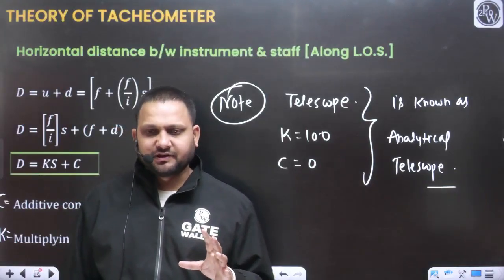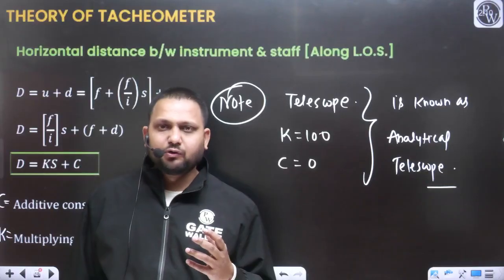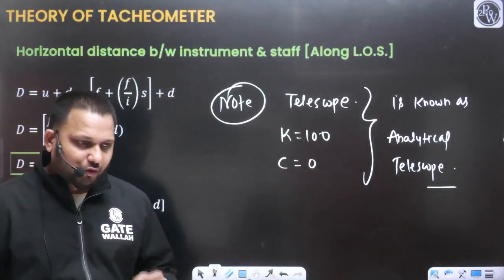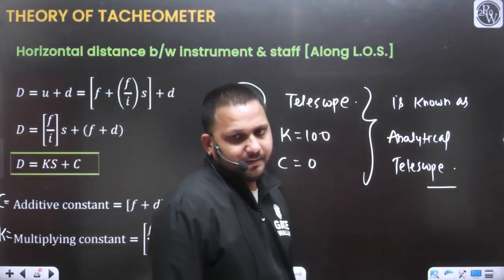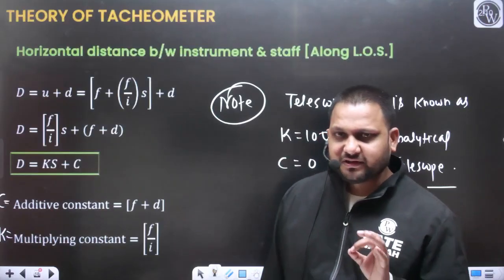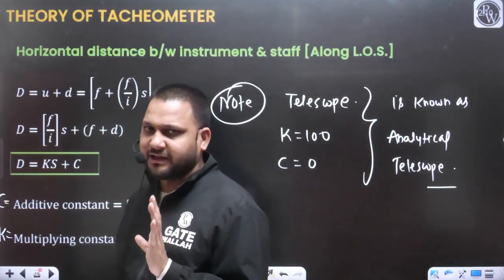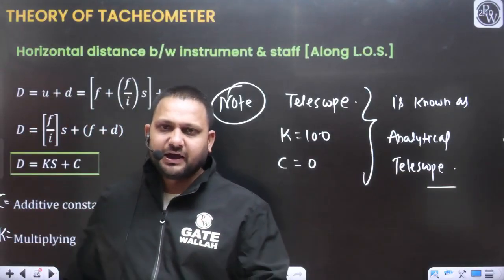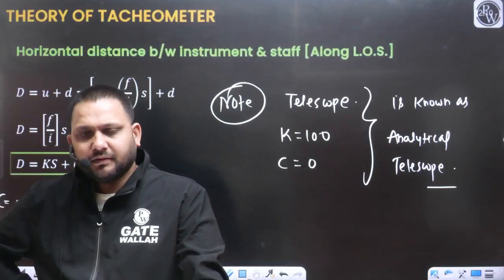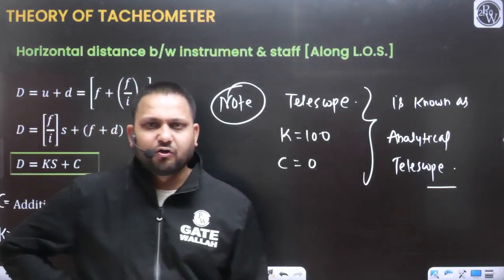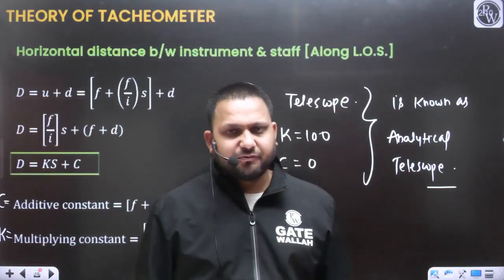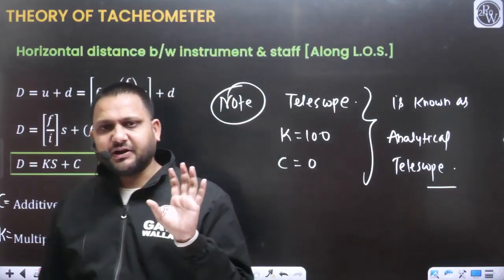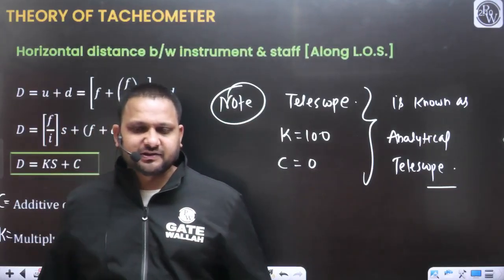Main point of interest is, sir, how will we be able to find these constants? How will we know about these two constants? Because we can use this equation D is equal to Ks plus C once and only if we know the value of K and C. If you don't know the value of the multiplying constant or the additive constant, however many staff readings you take, you cannot define the distance. Yes or no?